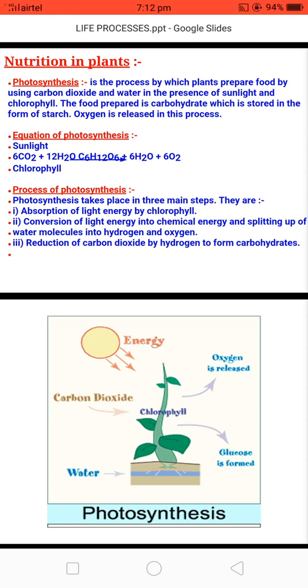Some major steps of the process of photosynthesis are: first, absorption of light energy by chlorophyll. Second, the absorbed light energy is converted into chemical energy, and in this step water molecules are split into hydrogen and oxygen. The third step is that the carbon dioxide absorbed by stomata is reduced to form carbohydrates.